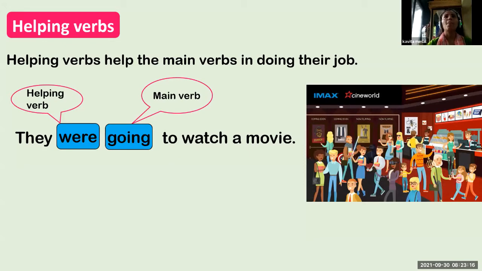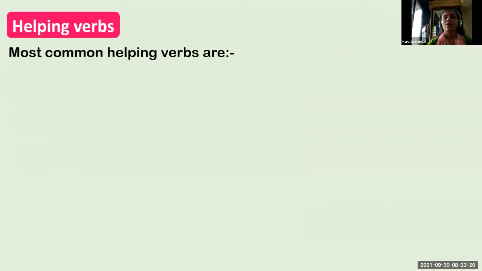So we have learned many helping verbs in sentences. Here are the most common helping verbs.